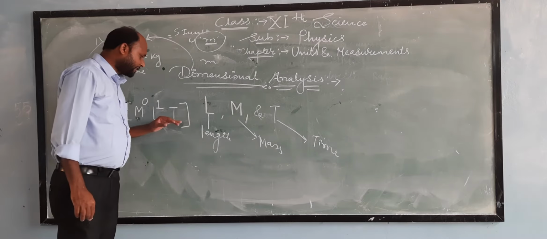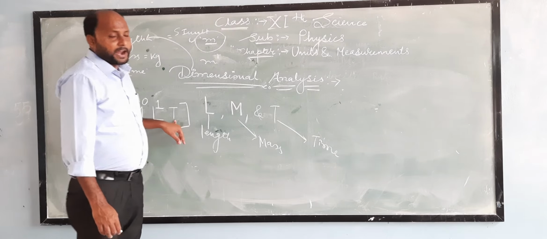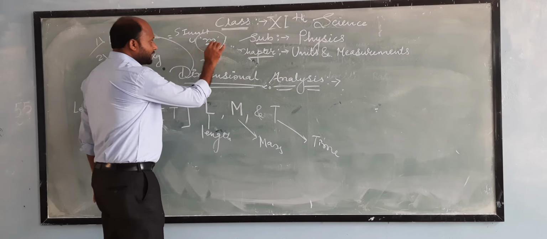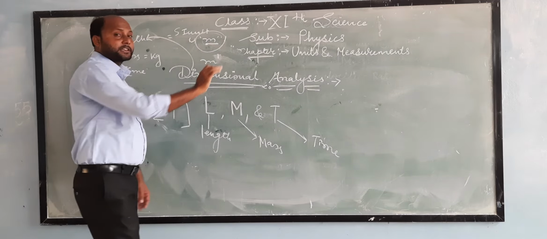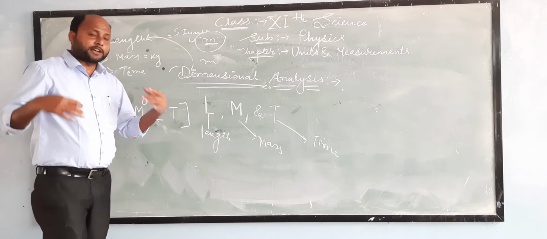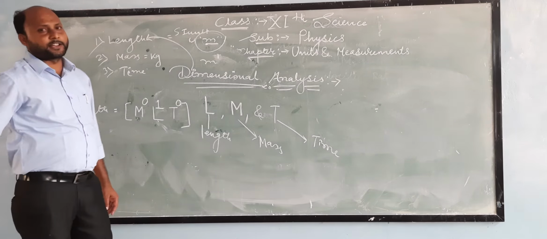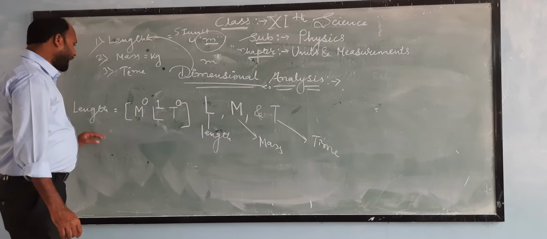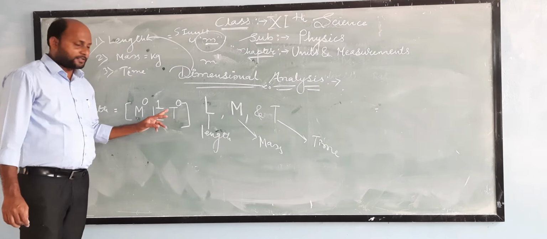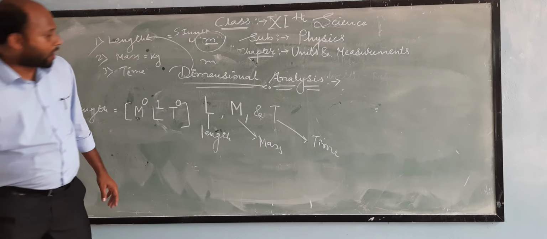Now we will move toward the next term, which is capital T, and capital T stands for time, and SI unit of time is second. And if you look at the SI unit of length, only meter is present, second is absent. Second is absent, and when the term is absent, we know what we have to do, simply write 0 in that power. So therefore dimension of length is M to the power 0, L to the power 1, T to the power 0. This is the dimensional analysis of length.